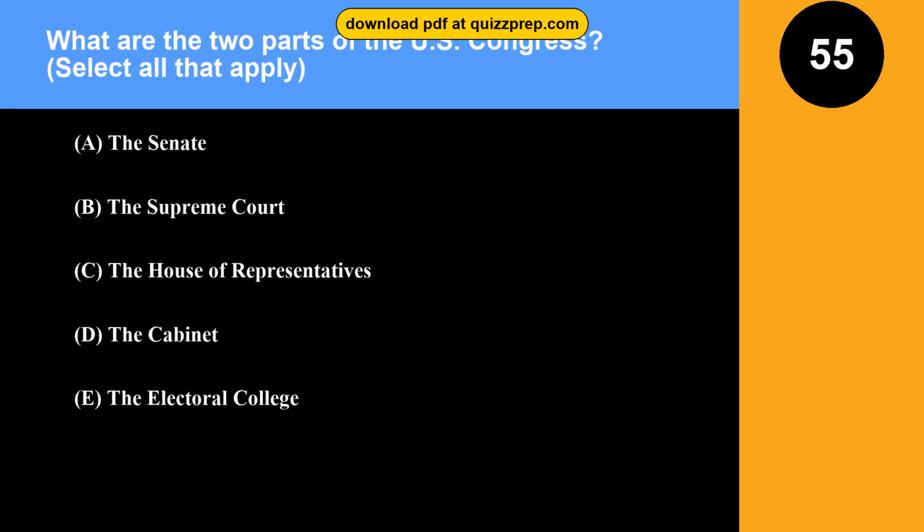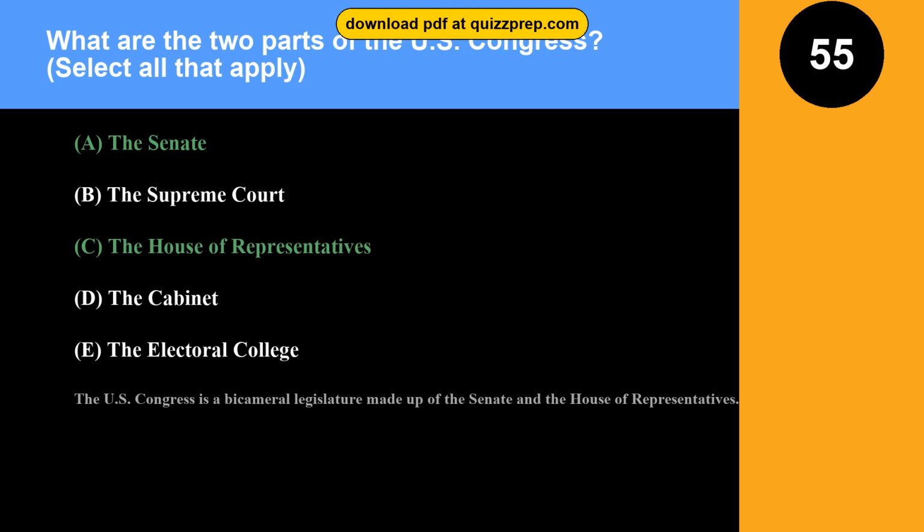Question 55. What are the two parts of the U.S. Congress? Option A. The Senate. Option B. The Supreme Court. Option C. The House of Representatives. Option D. The Cabinet. Option E. The Electoral College. The correct answers are options A and C. The Senate, the House of Representatives. The U.S. Congress is a bicameral legislature made up of the Senate and the House of Representatives.